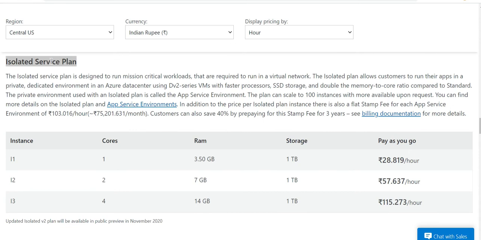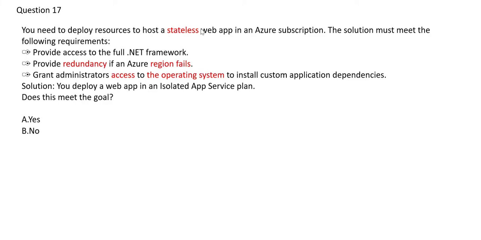So you use isolated service plan for mission critical workloads. Is your workload mission critical? There is nothing which says it is mission critical, but if you see this line, provide redundancy if Azure region fails, usually only mission critical systems have this need. So I believe this can be a mission critical stuff.